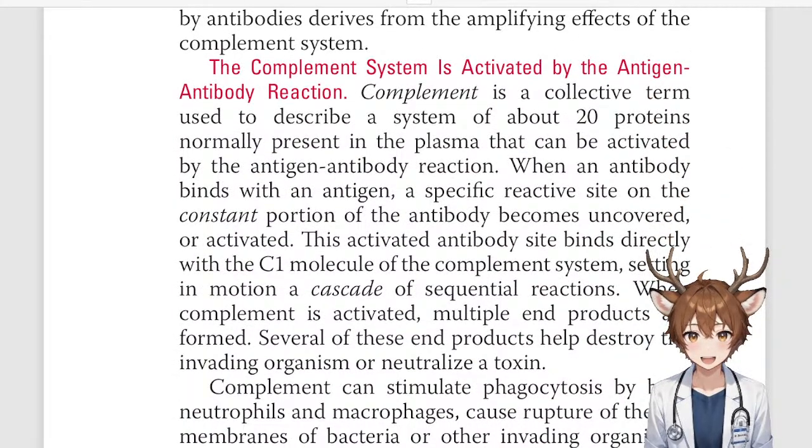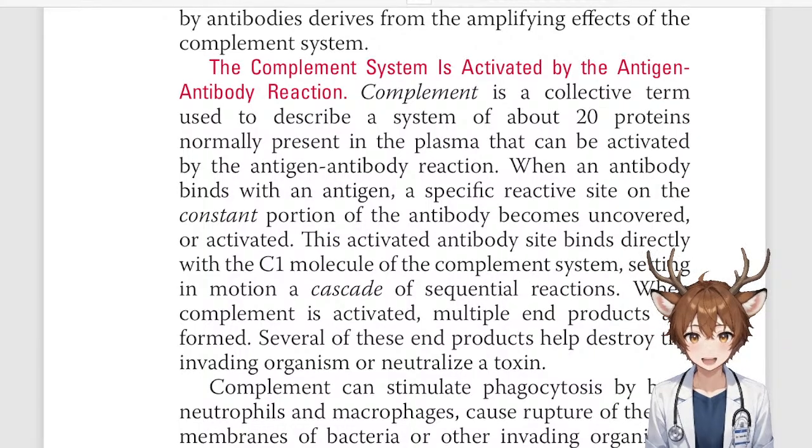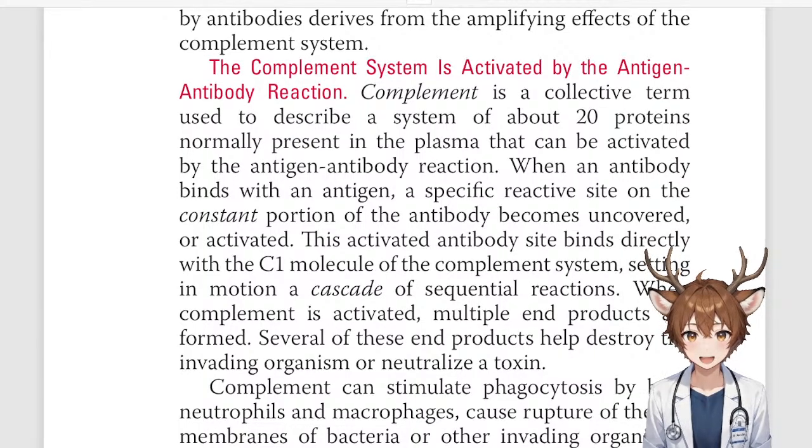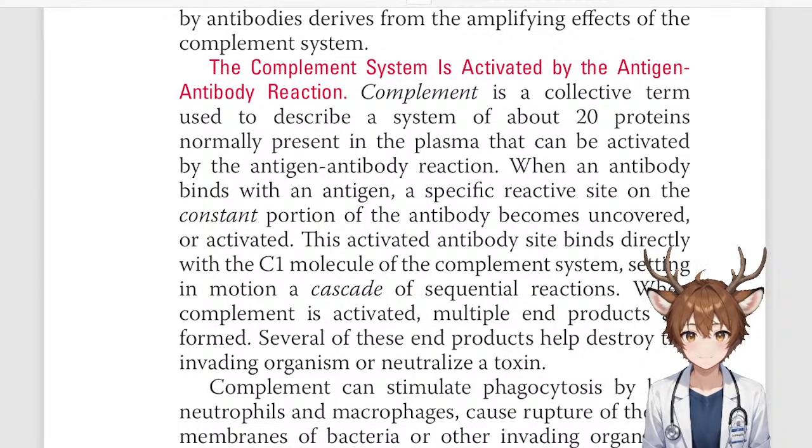The complement system is activated by the antigen-antibody reaction. Complement is a collective term used to describe a system of about 20 proteins normally present in the plasma that can be activated by the antigen-antibody reaction.